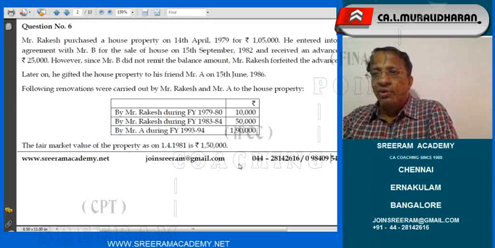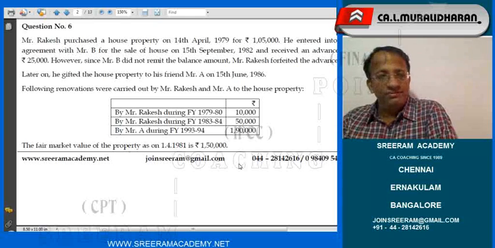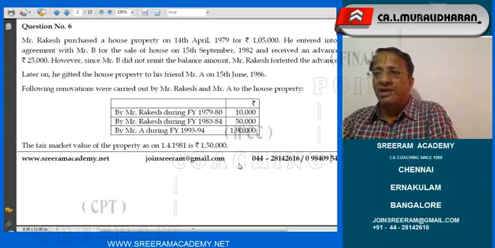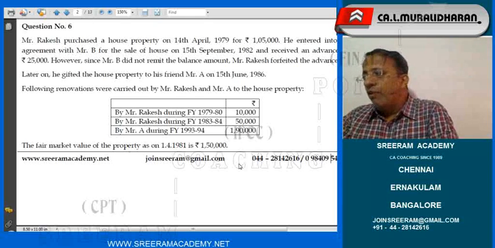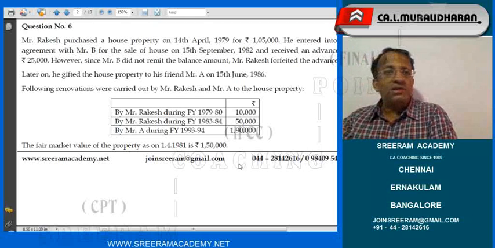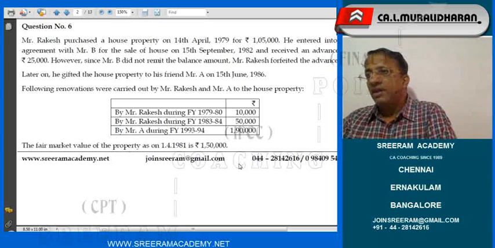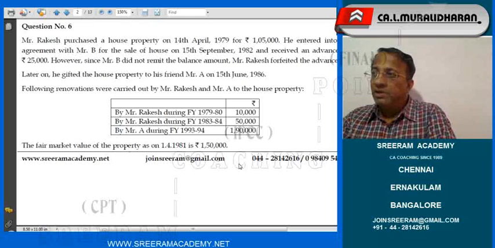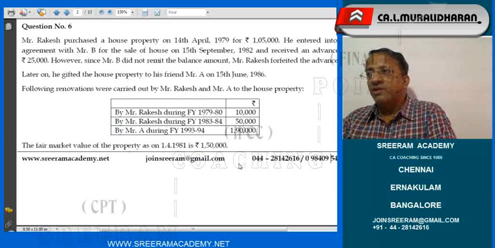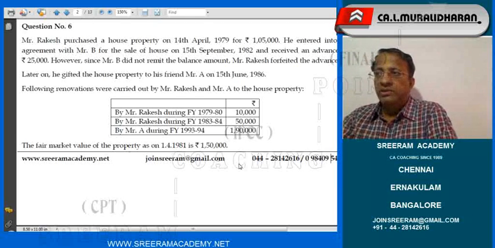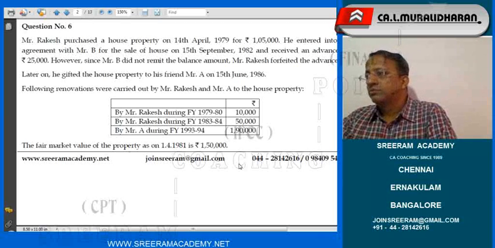For that, you have to refer to section 49. Sections 47 and 49 should be read concurrently. What 49 tells is that the cost to the previous owner should be the cost for the assessee. The assessee who received it on gift basis, the cost for him is the cost for the previous owner.